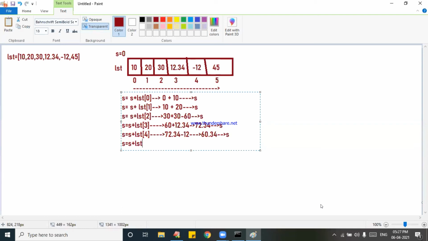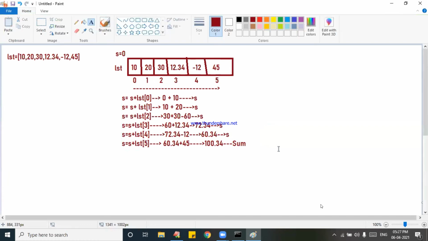Next I will write S is equal to S plus LST of 5. What is it going to be? 60.34 plus 45. It is going to be 105.34, by mistake I wrote 100. 105.34 is the sum which I can print last.